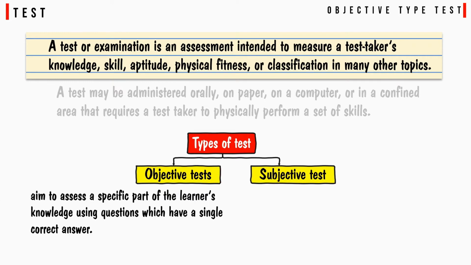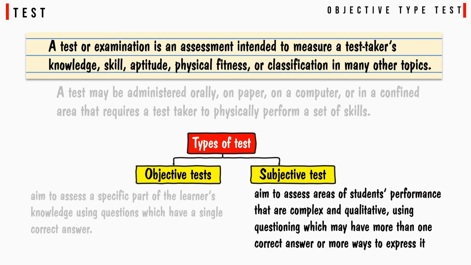Objective tests aim to assess a specific part of the learner's knowledge using questions which have a single correct answer, whereas subjective tests aim to assess areas of student performance that are complex and qualitative, using questions which may have more than one correct answer or more ways to express it.